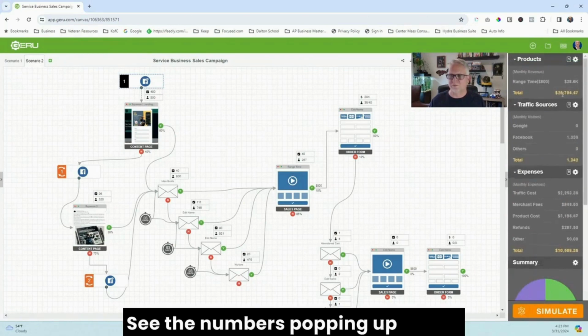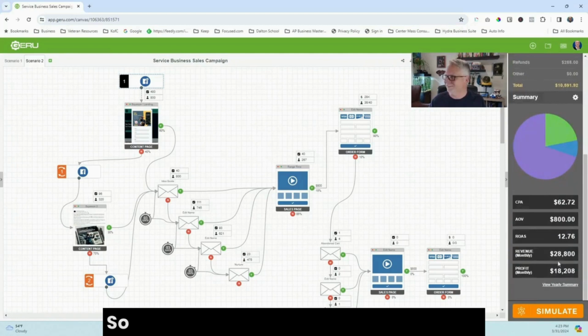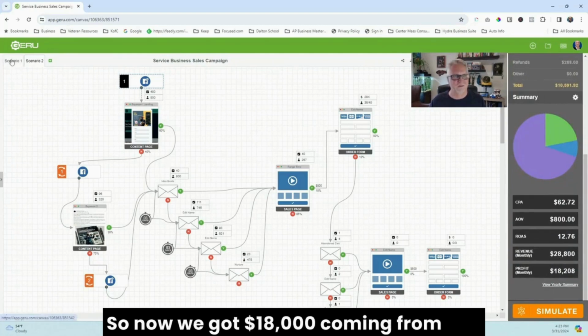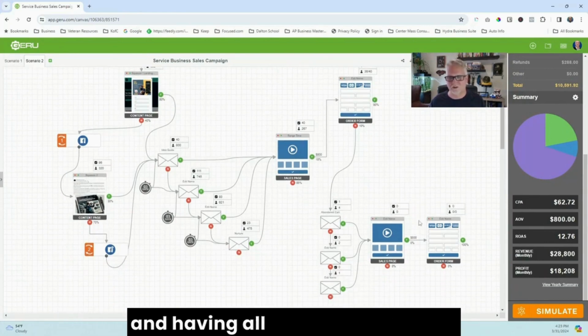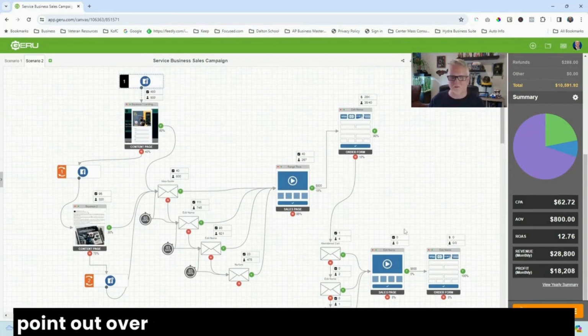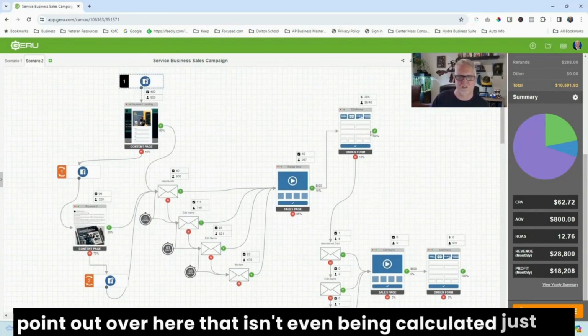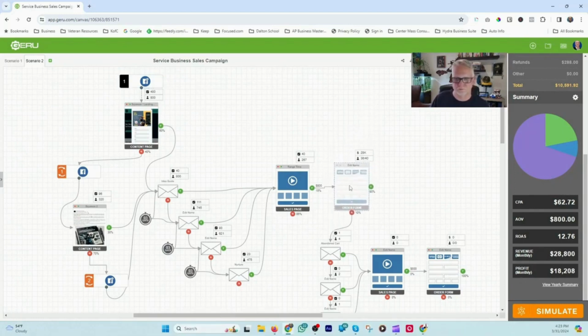Now let's simulate this and see what happens. See the numbers popping up there? That gets exciting, doesn't it? So now we got $18,000 coming from this scenario over here in scenario 1 to this, and having all this set up properly. And oh, by the way, one other thing I want to point out over here that isn't even being calculated just yet is that this is a 2-step order form.